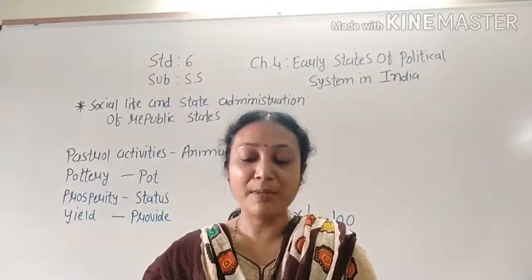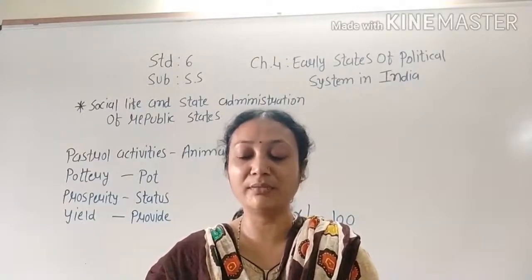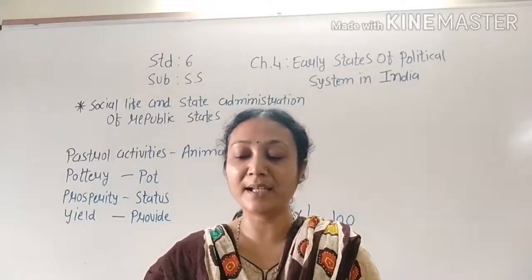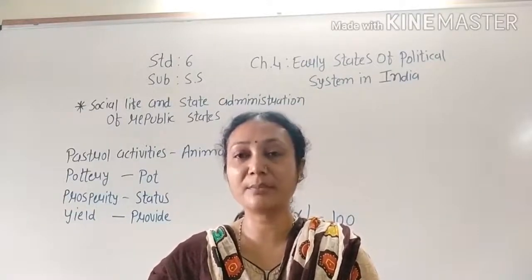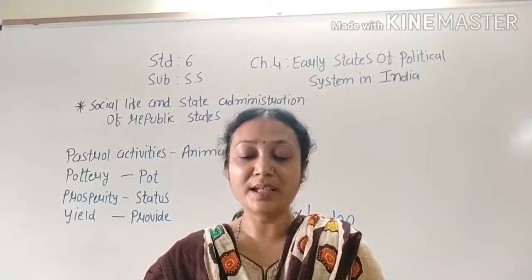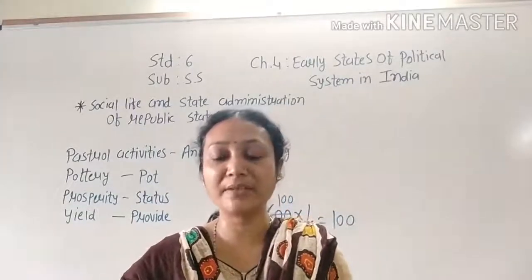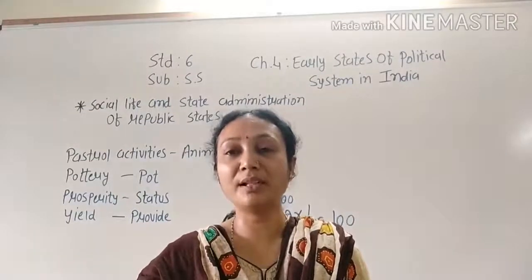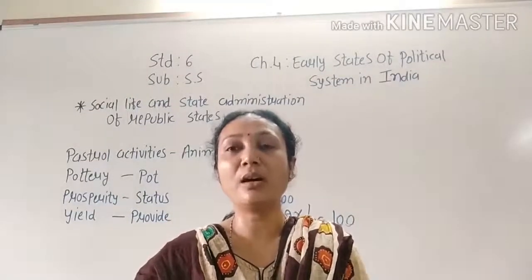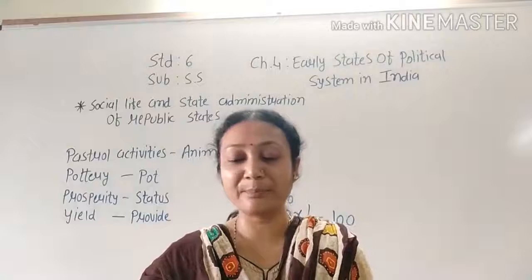Things to know: Mahavir Swami and Gautam Buddha both wandered in these republics as pedestrians. Pedestrians means walking. Buddhist and Jain scripture give us information about the republic. So in this time, Mahavir Swami and Gautam Buddha both wandered. Wander means to move, to go from one place to another place.